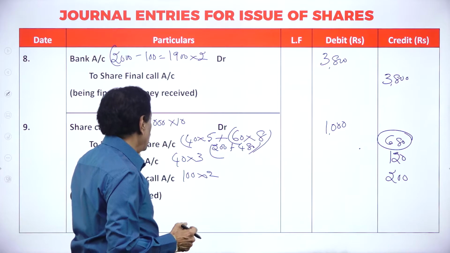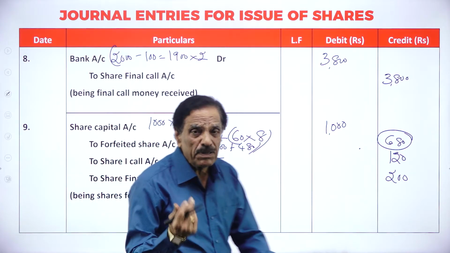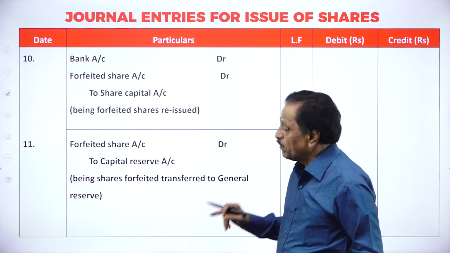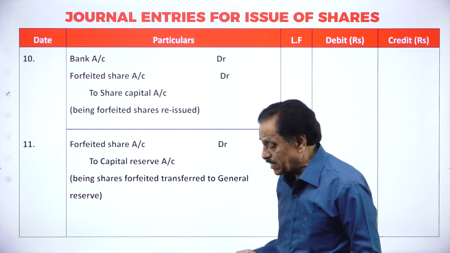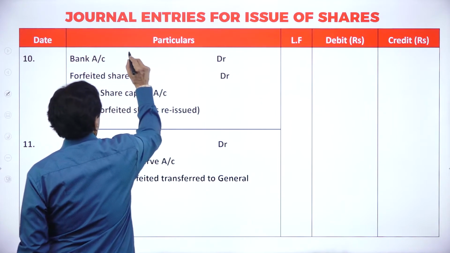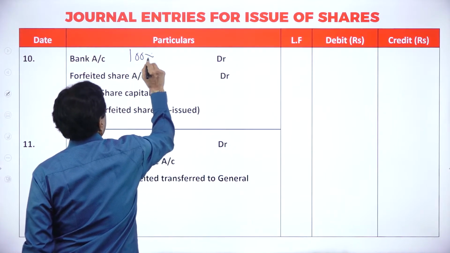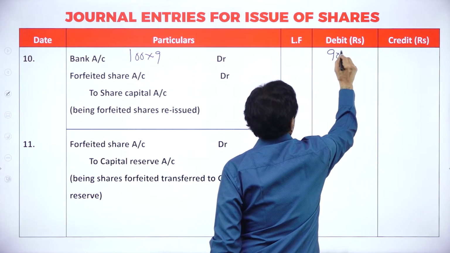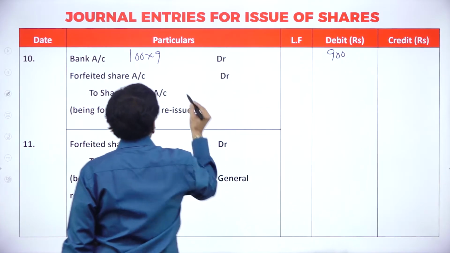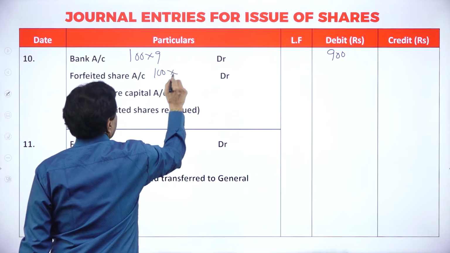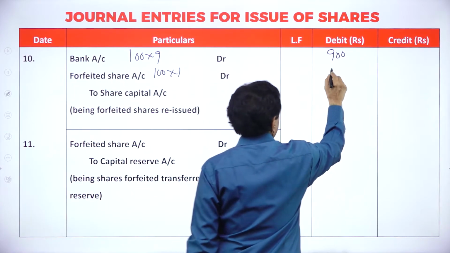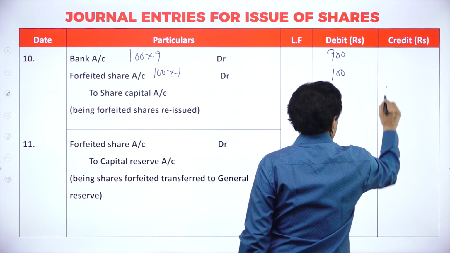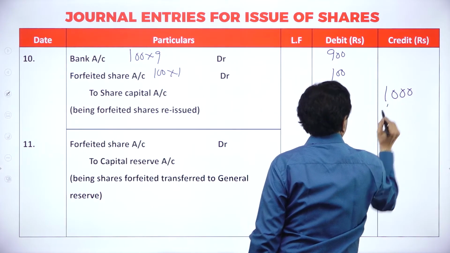So how many shares you have got? 100 shares now. It can be reissued to another person. So the problem says it can be reissued at rupees 9. Reissue 100 shares at the rate rupees 9, 900. How much you could not receive? 1 rupee. 100 into 1, 100.